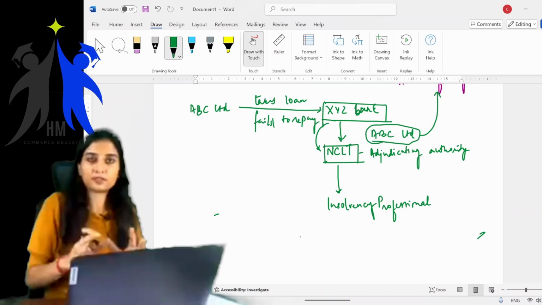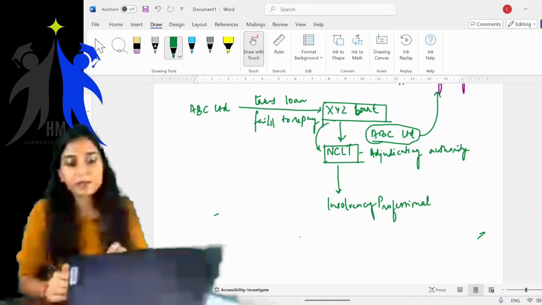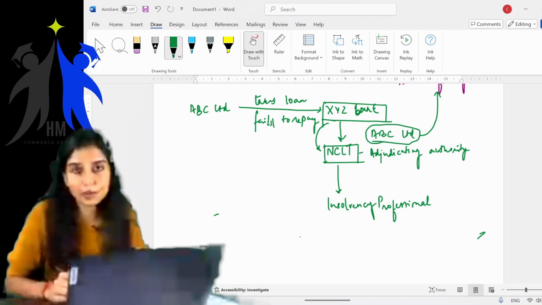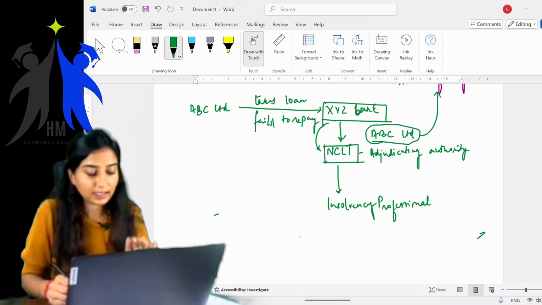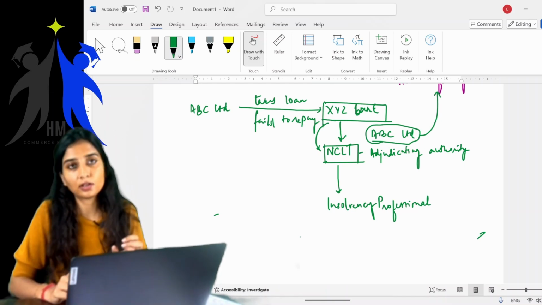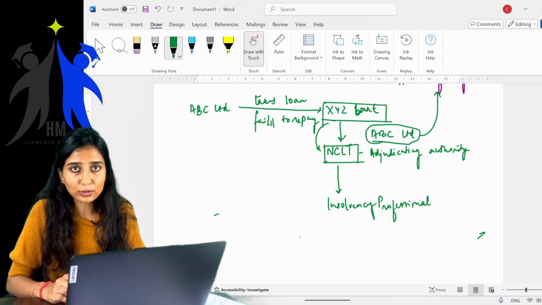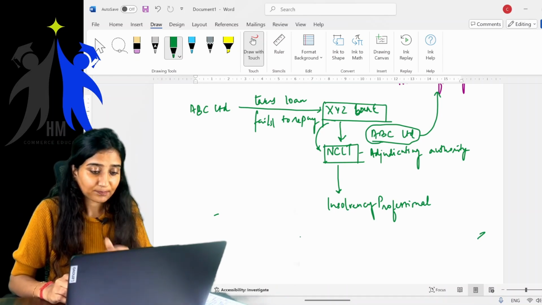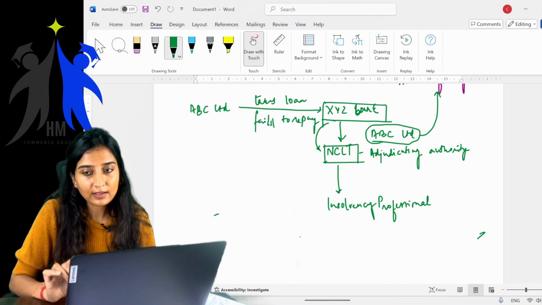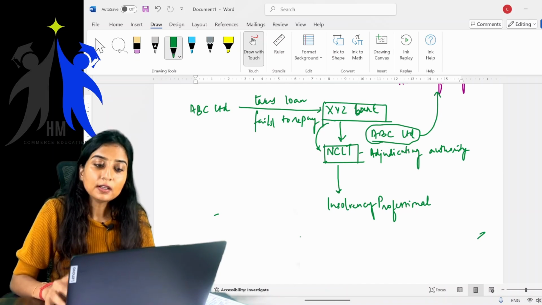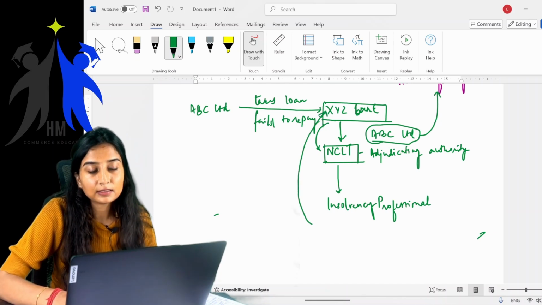So these insolvency professionals try to revive the business if possible. If not possible, they will try to liquidate the company, and they always look to maximize the value of the assets and to repay the liabilities. If they are not able to revive the company, the liquidation process starts, and they will sell all the assets and pay off all the liabilities, and the liabilities of this particular bank will also be paid off along with other creditors.